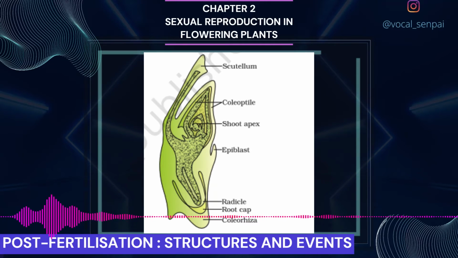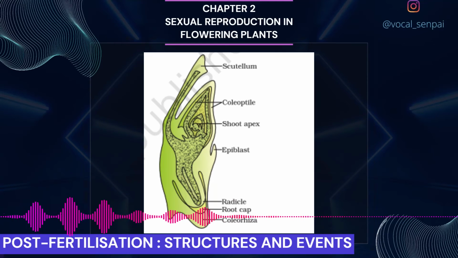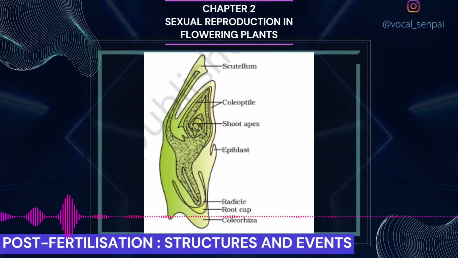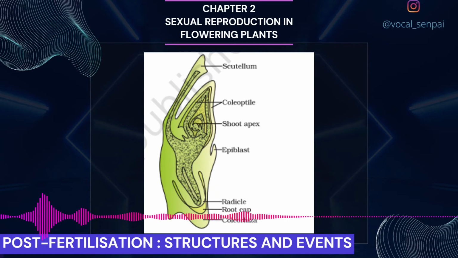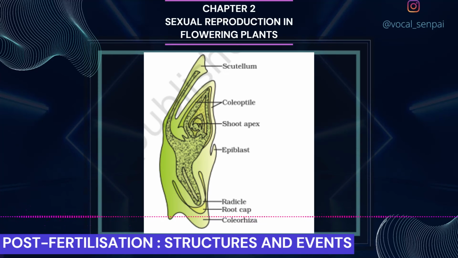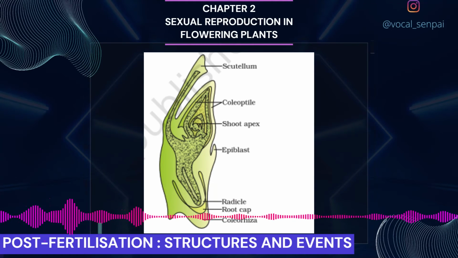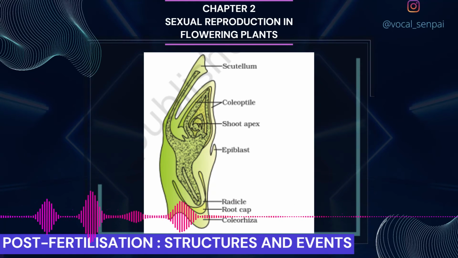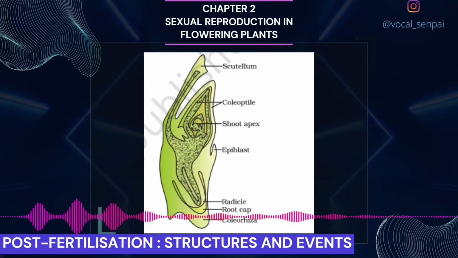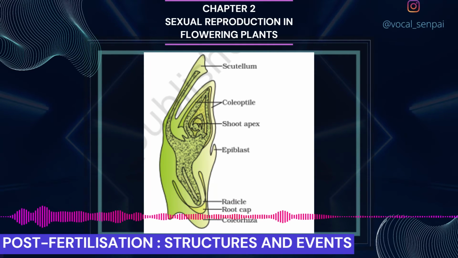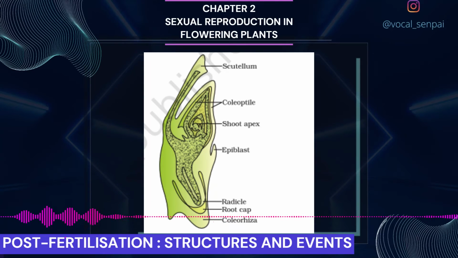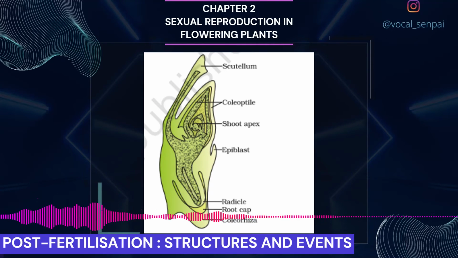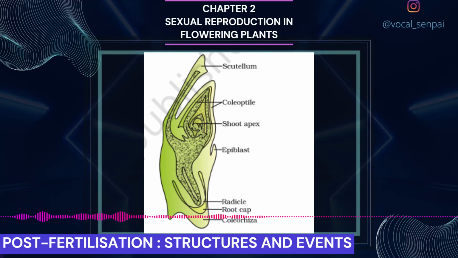Embryos of monocotyledons, figure 2.14b, possess only one cotyledon. In the grass family, the cotyledon is called scutellum, which is situated towards one side, lateral, of the embryonal axis. At its lower end, the embryonal axis has the radicle and root cap enclosed in an undifferentiated sheath called coleorhiza. The portion of the embryonal axis above the level of attachment of scutellum is the epicotyl. Epicotyl has a shoot apex and a few leaf primordia enclosed in a hollow foliar structure, the coleoptile.